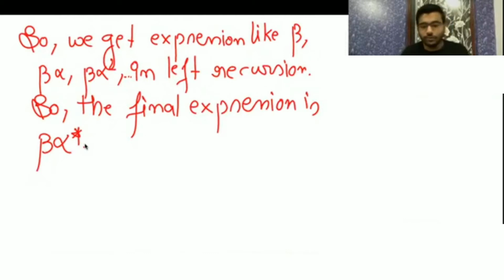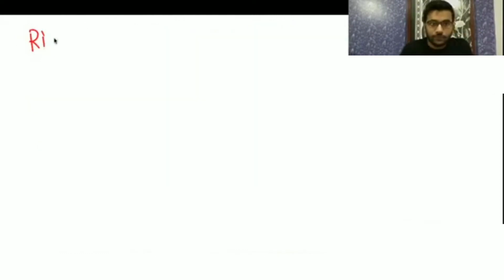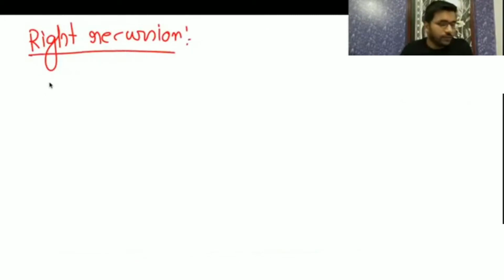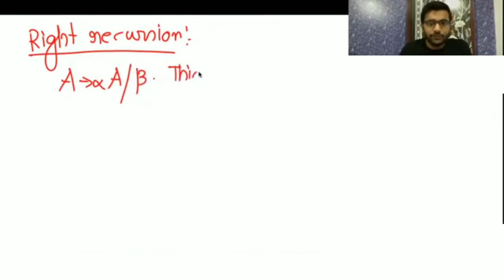Now we will go to right recursion. Right recursion. So it is generating A derives alpha A beta. So this is right recursion.